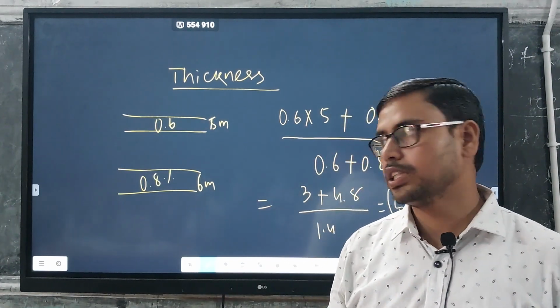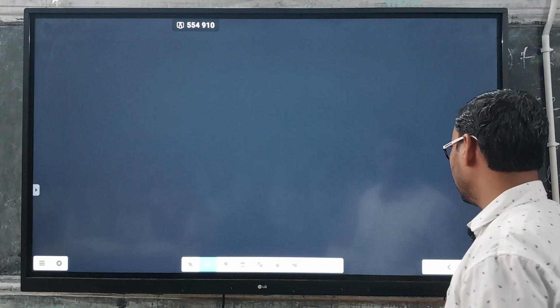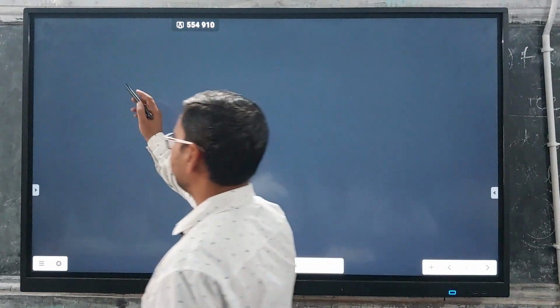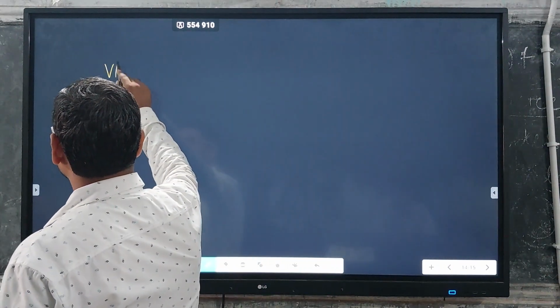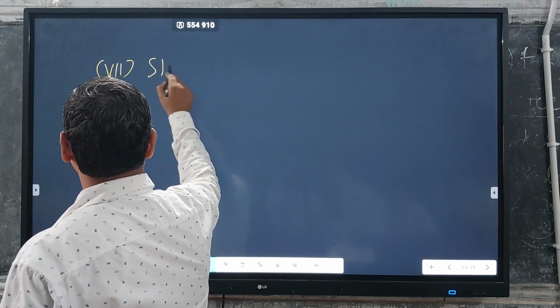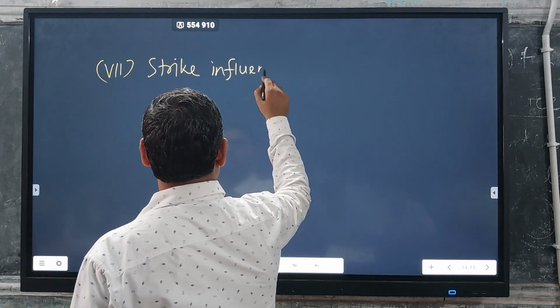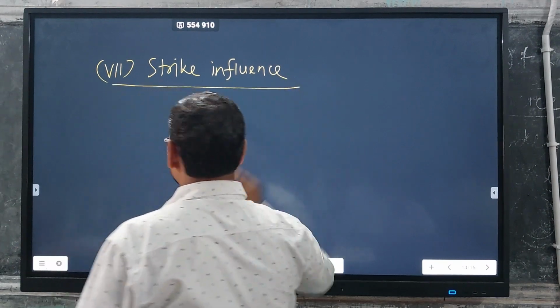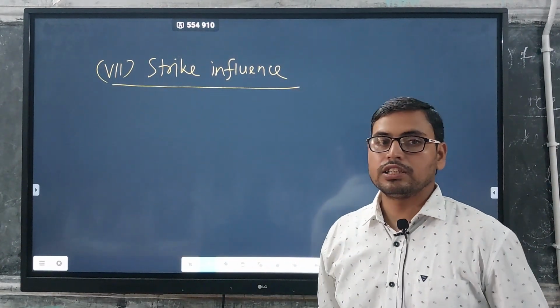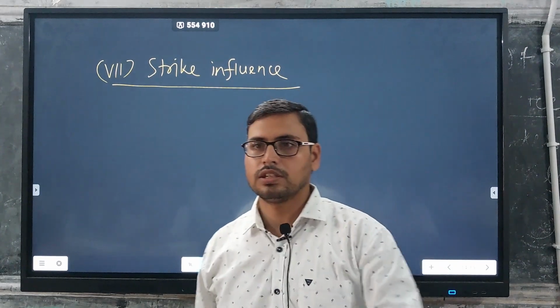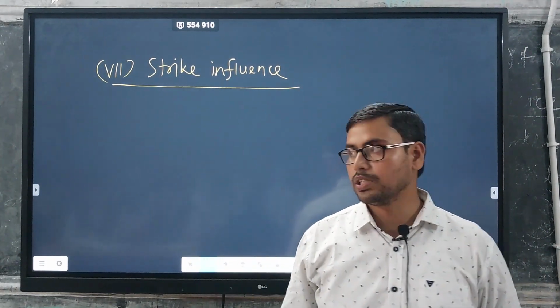The next case is strike influence and deep influence. Two things are left. One is strike influence.